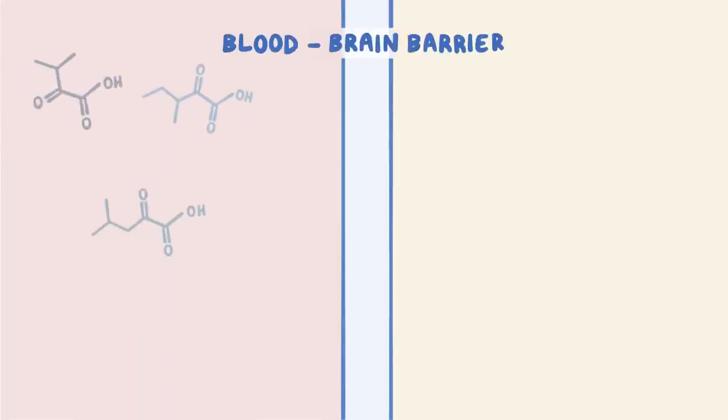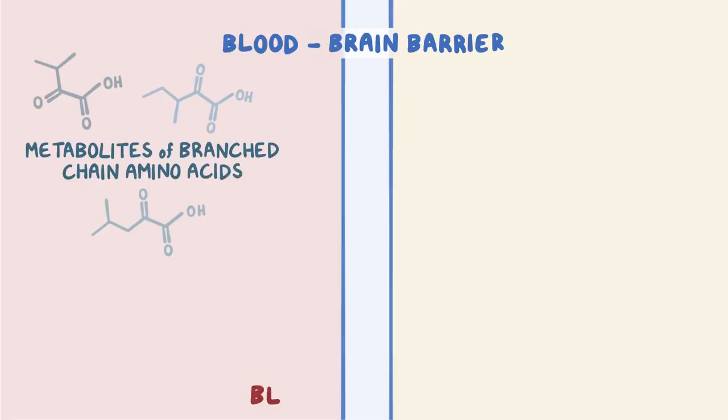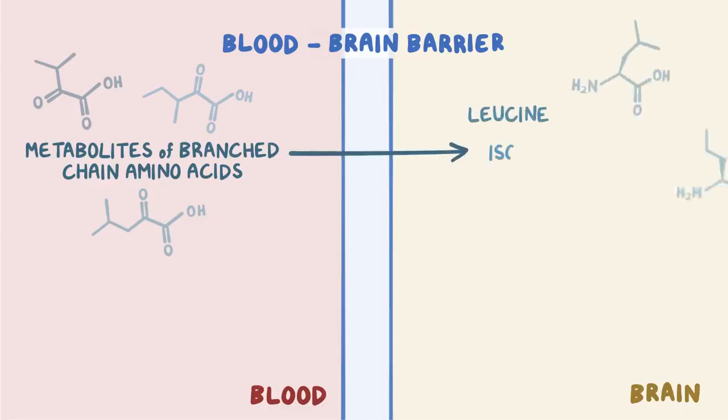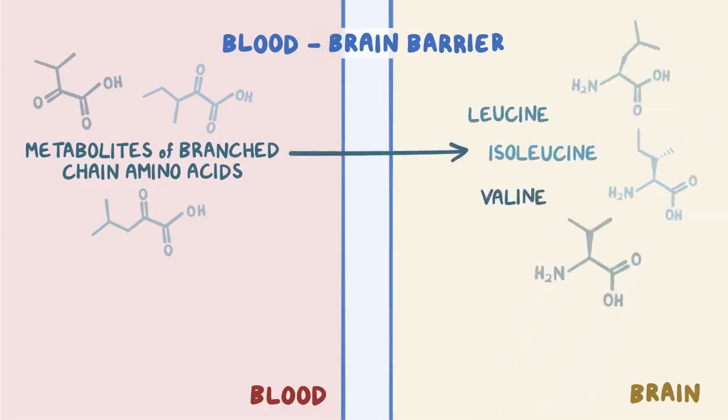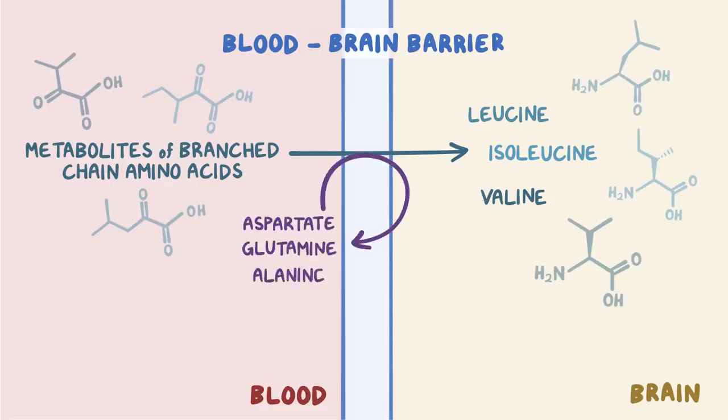Now let's zoom into the blood-brain barrier. Some of the metabolites of branched-chain amino acids can also cross over from the blood into the brain. Once they're in the brain, they're converted back into leucine, isoleucine, and valine. But this conversion process uses up other amino acids, like aspartate, glutamine, and alanine.